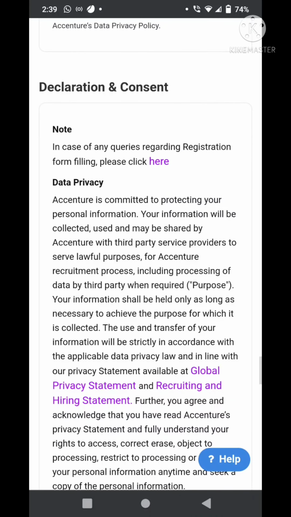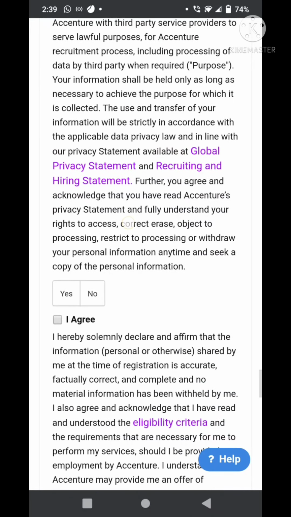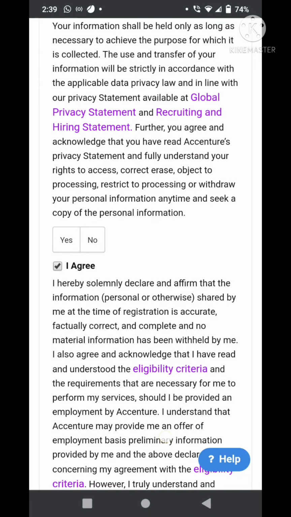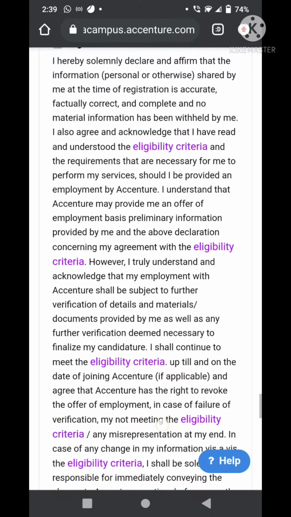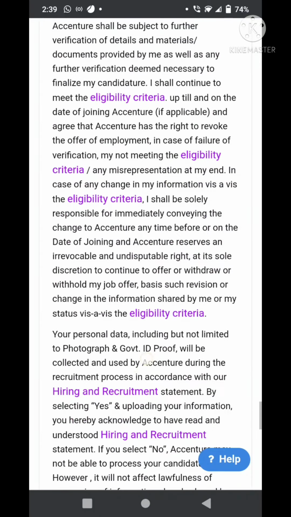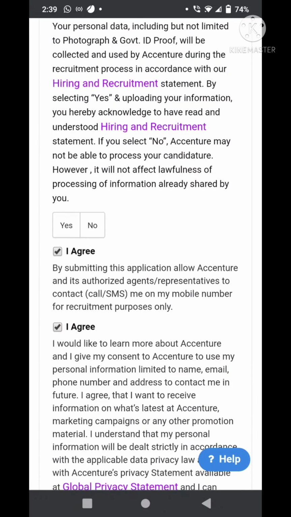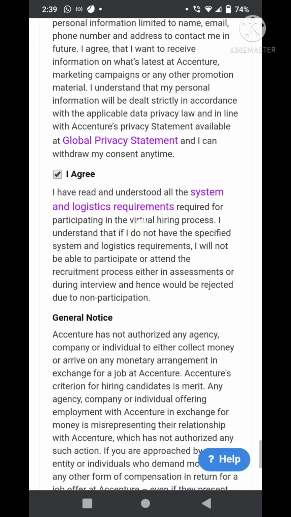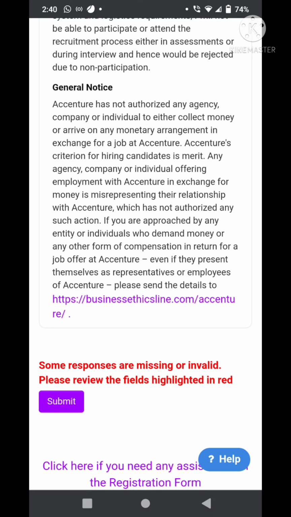And the next part is declaration and consent. You're supposed to read everything given here, like your data privacy, and if you agree to everything that's said here. So and again, you're supposed to like read everything and declare that you're ready, like your consent to it. So select I agree for everything, and then finally submit it. Okay, so that's all you're supposed to do to apply for this job position.